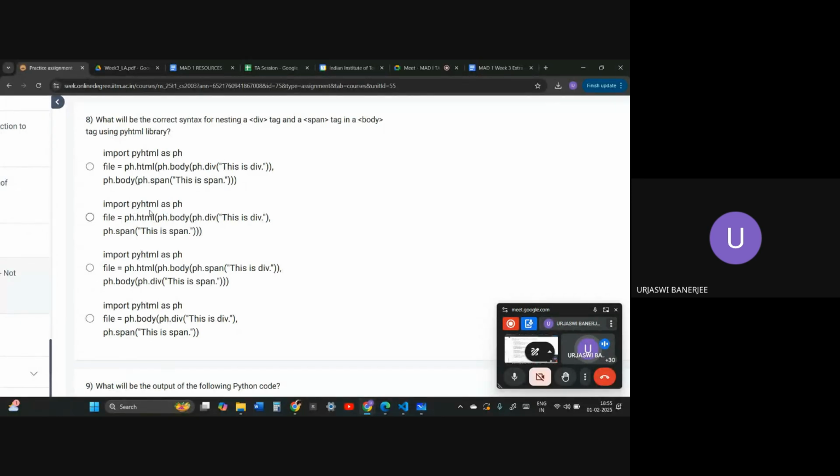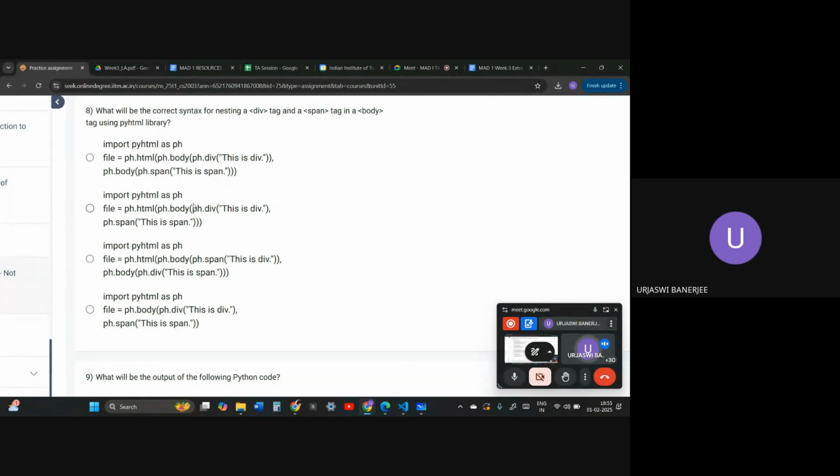Import PyHTML as ph, file equals ph.html, ph.body, ph.div, this is div, ph.span, this is span. Till now I haven't found any problem in this option. Inside the HTML tag there is a body tag, and inside the body tag there is a div. The div says this is a div, and inside the div we just have a span tag. That span says this is a span. So for now this option is correct. Let us see the other options.